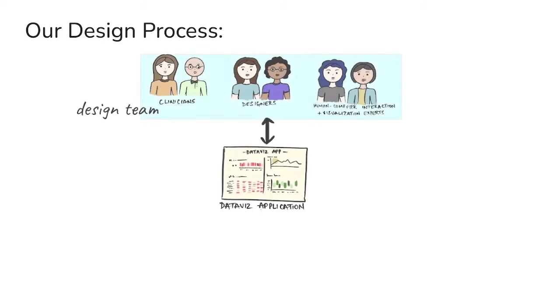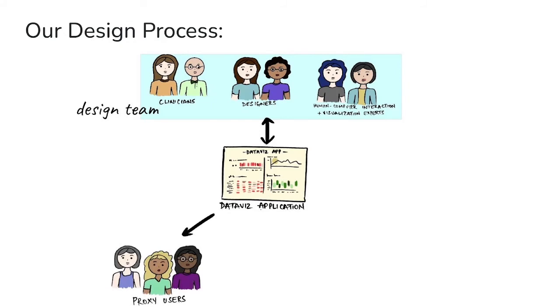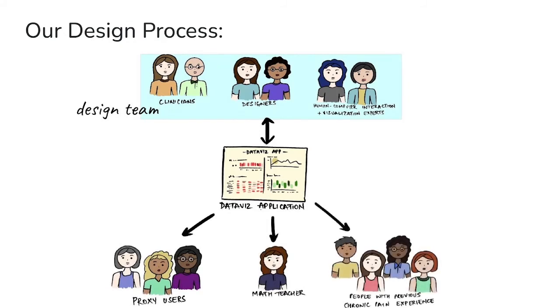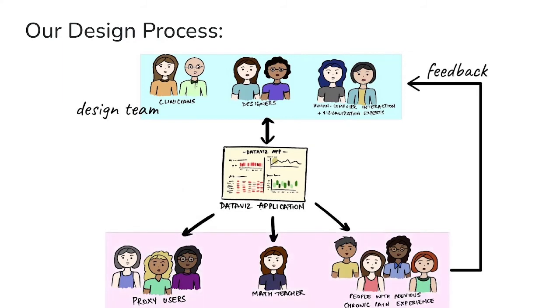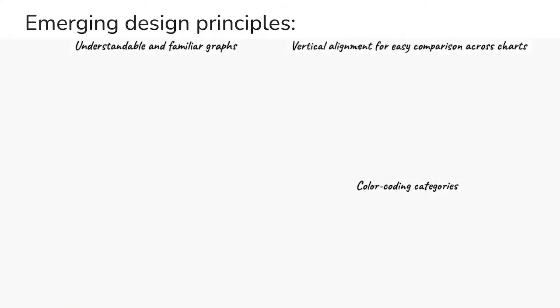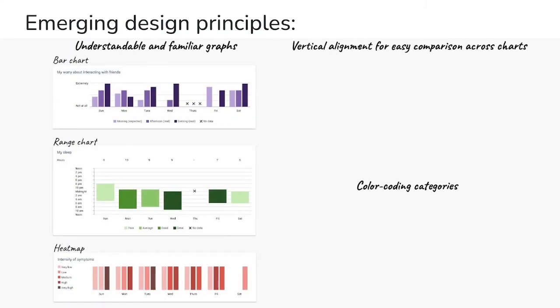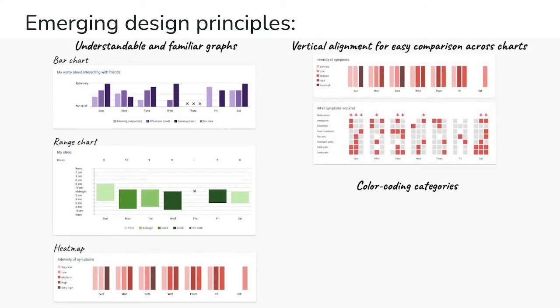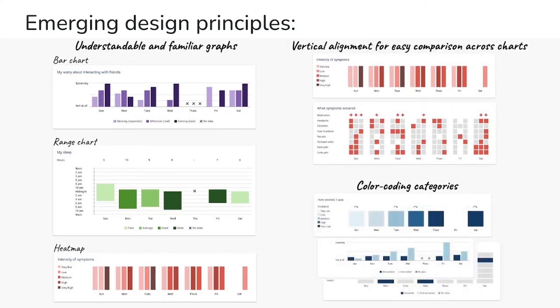These visualizations were designed over an 8-month iterative process after we interviewed clinicians, proxy users, math teachers, and people with previous chronic pain experience to make sure they were patient-centered and understandable by youth. Guided by these interviews, the visualizations utilize simple familiar graphs, are vertically aligned to allow comparison across charts, and use color coding to group categories like pain symptoms or mental health, ensuring they are understandable and engaging.